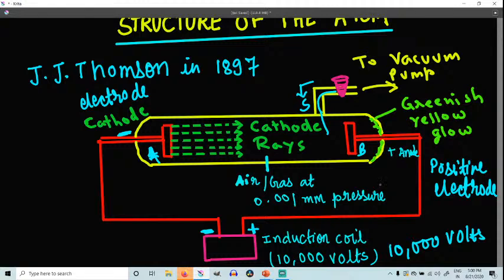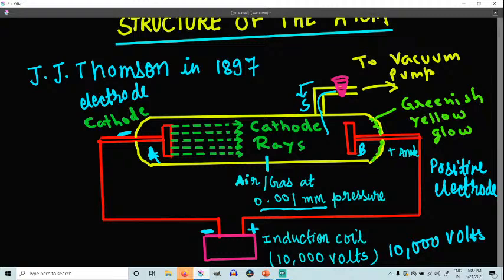Then the glow is intercepted by dark bands at lower pressure. When he further reduced the pressure to 0.001 mm, with the help of the side tube S and a vacuum pump that can suck out more air or gas, how much pressure was noted this time? 0.001 mm of pressure, right? It means he has further lowered the pressure.